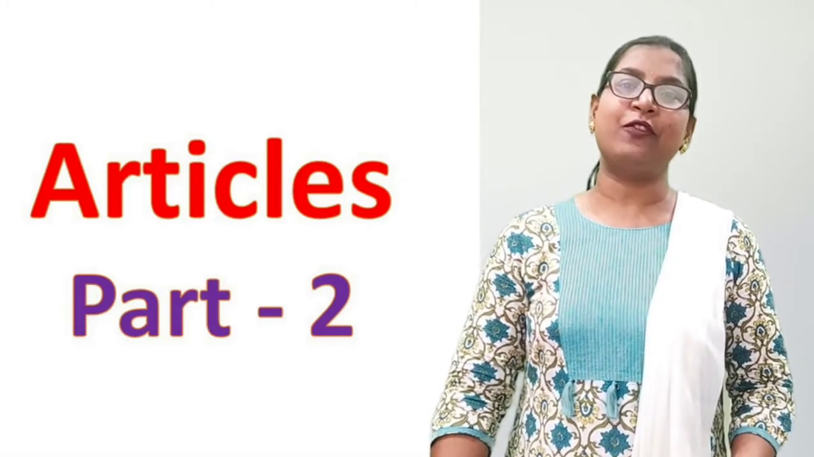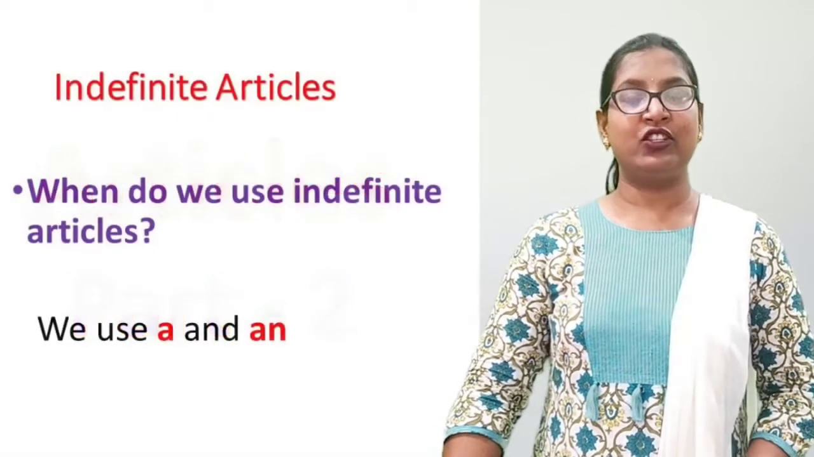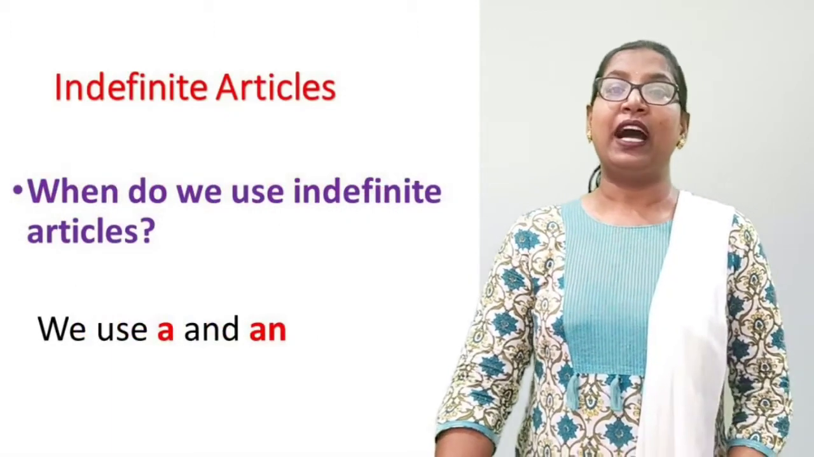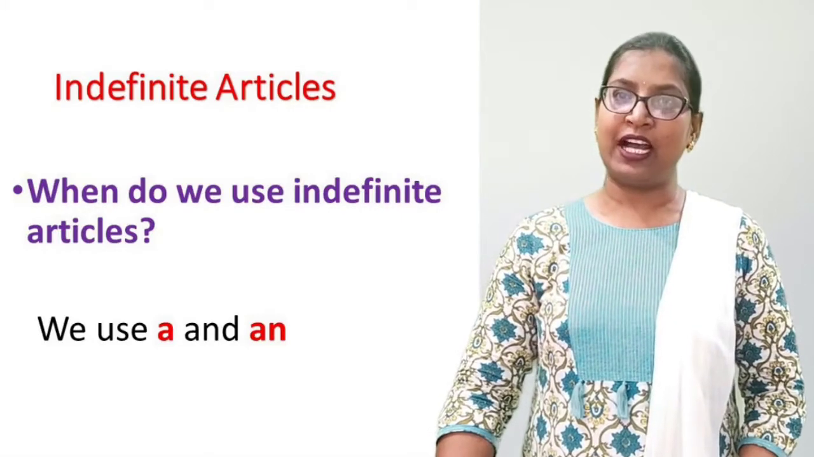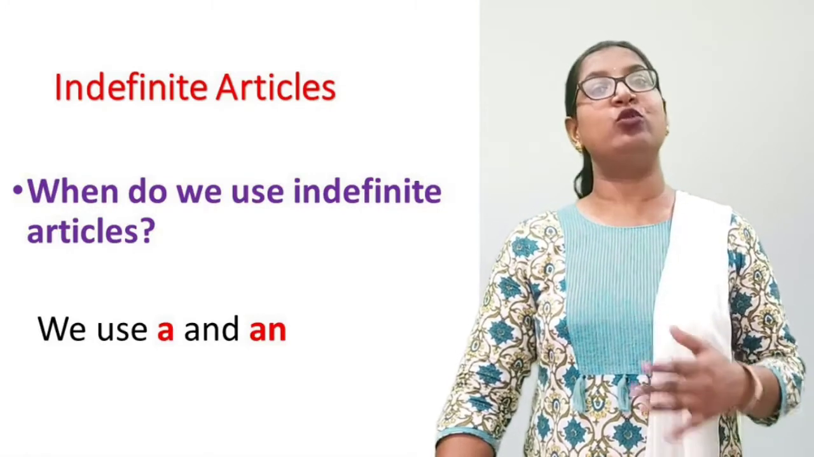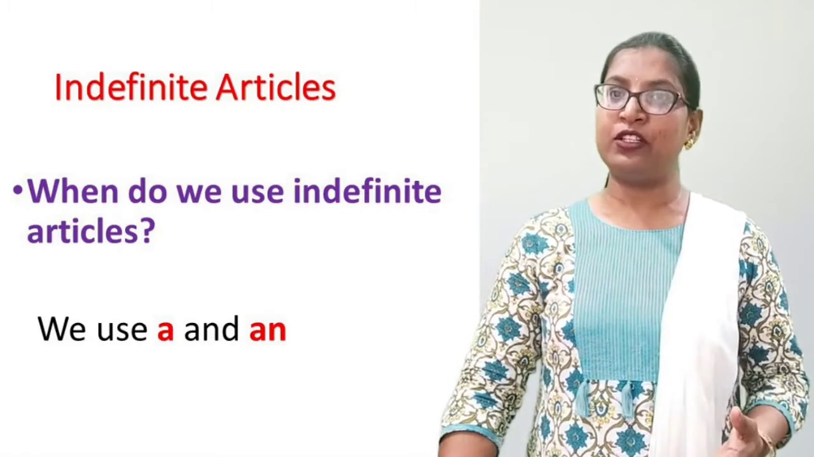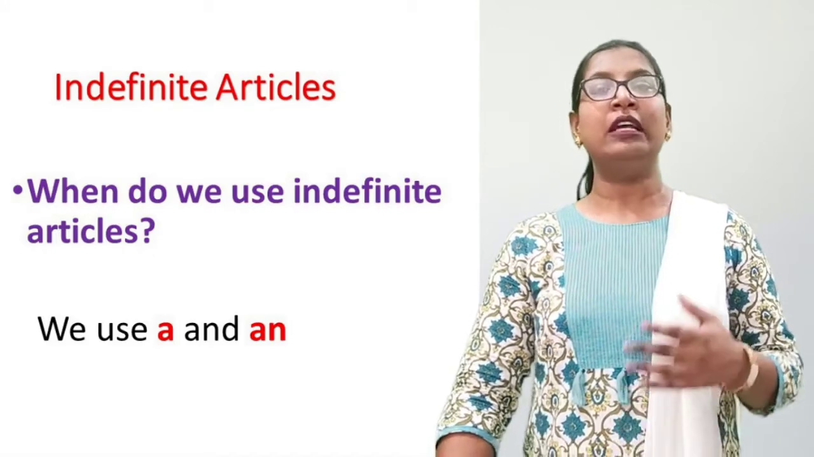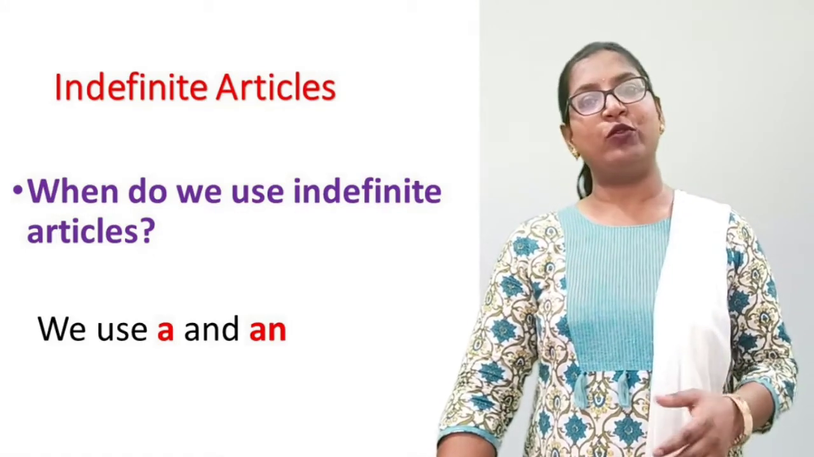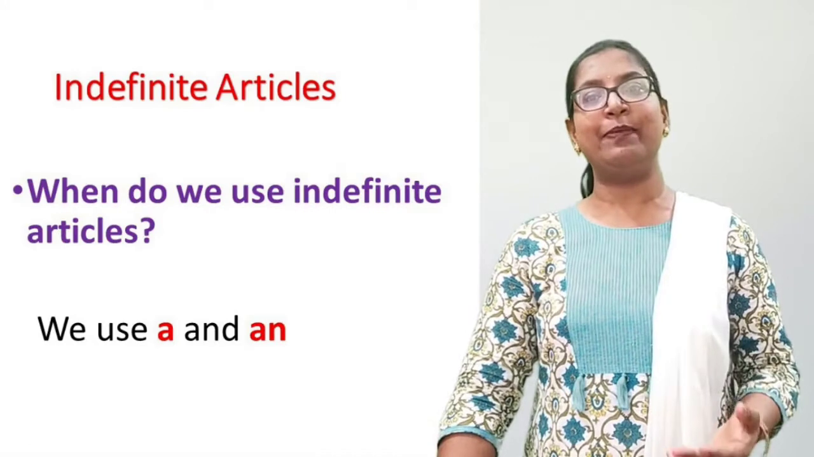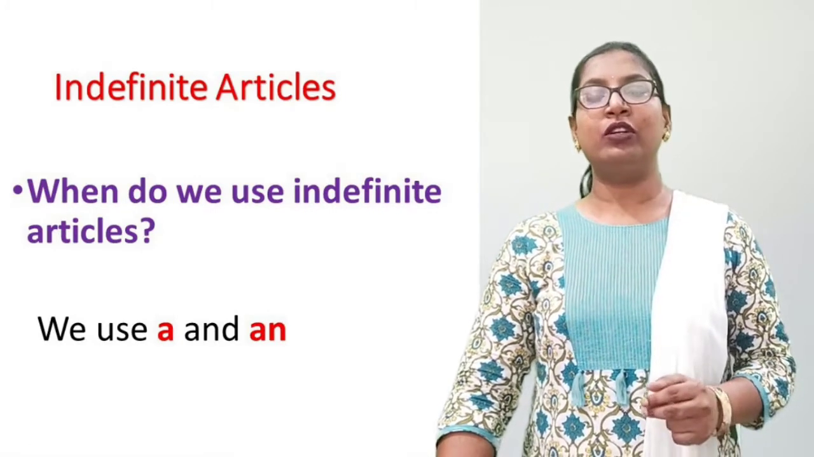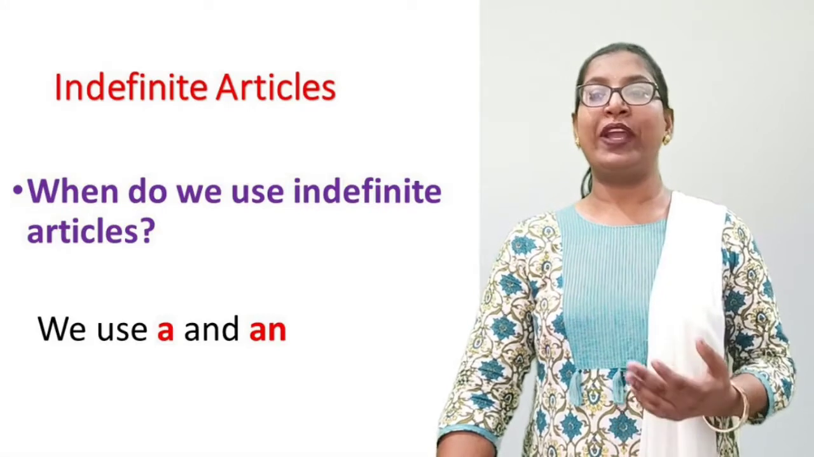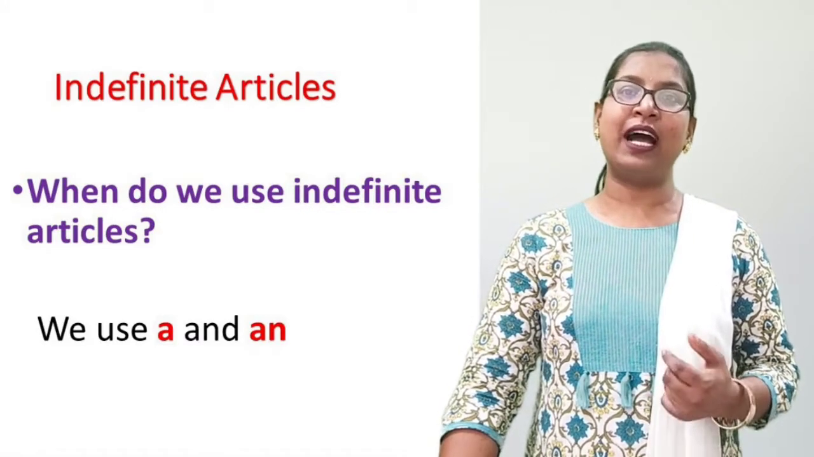What is an indefinite article? Dear children, articles a and an are known as indefinite articles as they do not refer to any particular person, place or thing. They can be used for any person, any place or any thing. Now, let us see when do we use indefinite articles.